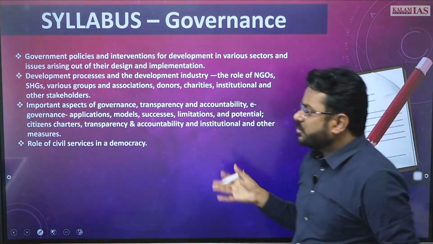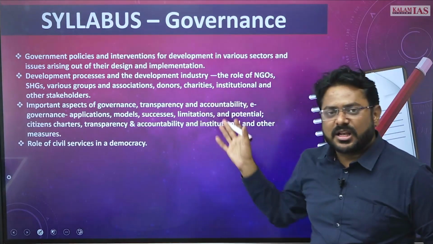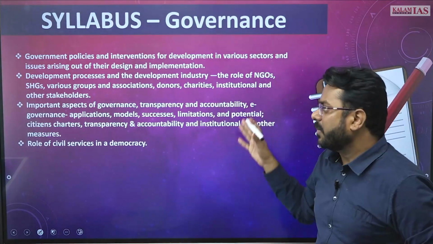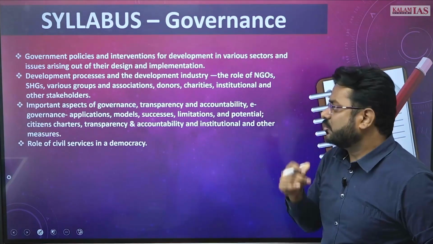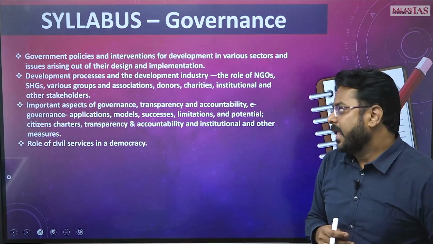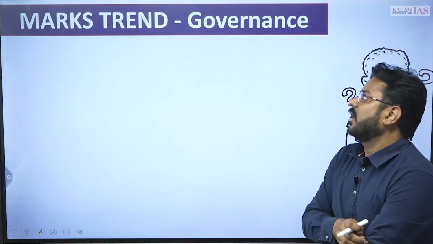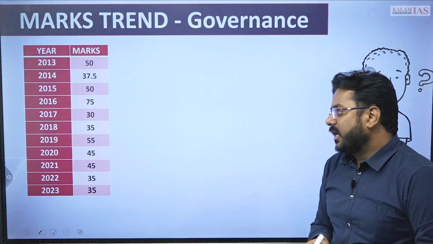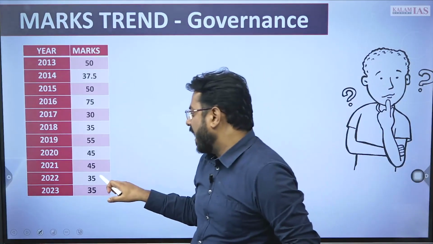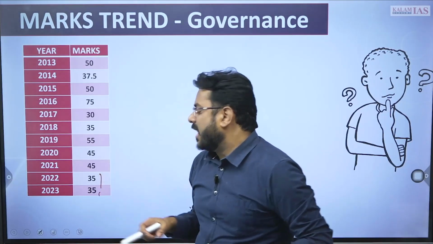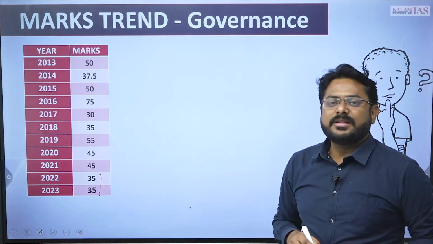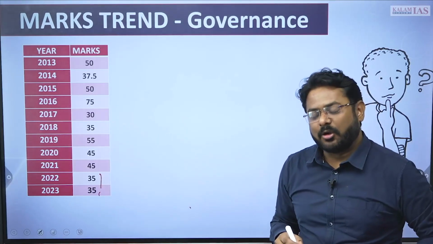Then the governance part, when we come to it, so these are the syllabus. You must be knowing that these are the parts of the syllabus which cover the governance part. And when you see the trends in the governance part, you can see that near about 35 to 45 marks of questions have been there from the governance topic.